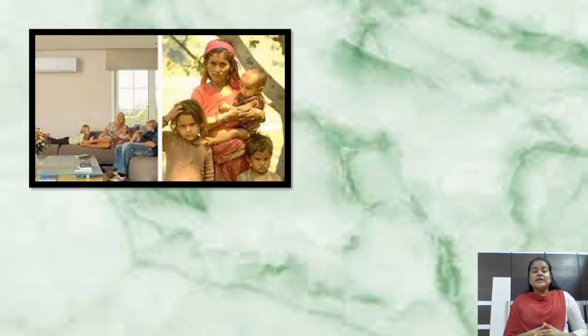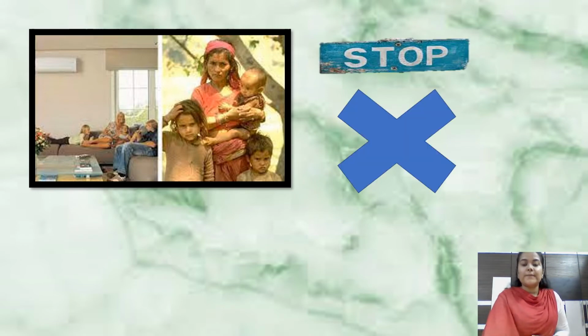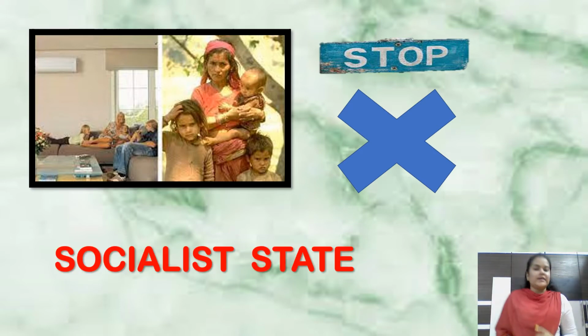Okay, now we have a new picture which is telling us the example of a new state. So what do you observe in this picture? Yes, left side is the rich people and right side is the poor people. So which state tells us to stop or minimize this discrimination between rich and poor? Absolutely correct. Socialist state. Very good.